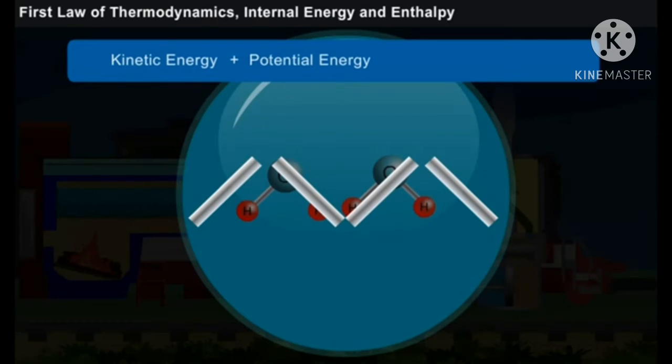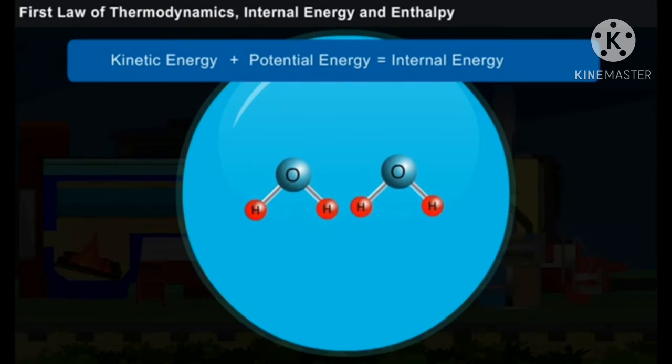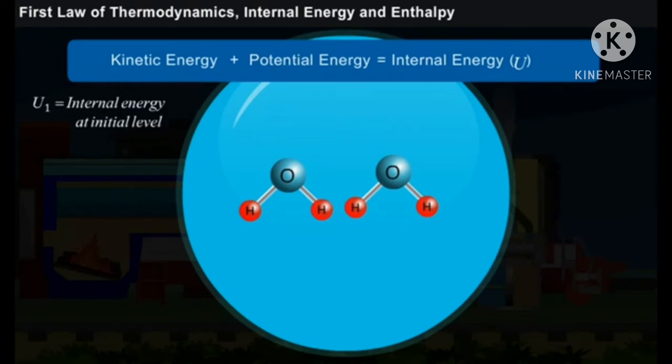This potential and kinetic energy combined together is known as the internal energy of the water molecule. Thus, internal energy can be defined as the sum of all microscopic forms of energy of a system, and the internal energy can be denoted as U. At initial level, let us denote it as U1.